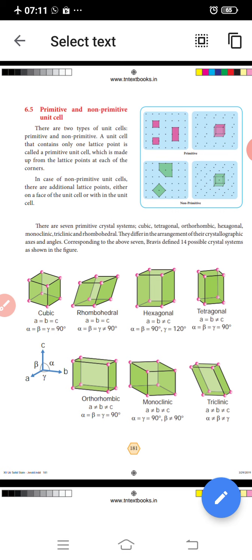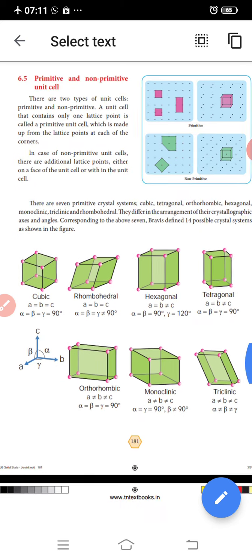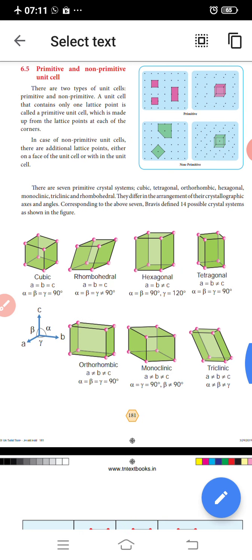In the case of a non-primitive unit cell, there are additional lattice points either on a face of the unit cell or within the unit cell. There are 7 primitive crystal systems: cubic, tetragonal, orthorhombic, hexagonal, monoclinic, triclinic and rhombohedral. They differ in the arrangement of the crystallographic axes and angles. Corresponding to the above 7 systems there are 14 possible lattices, as in this figure: the cubic, rhombohedral, hexagonal, tetragonal, orthorhombic, monoclinic and triclinic.